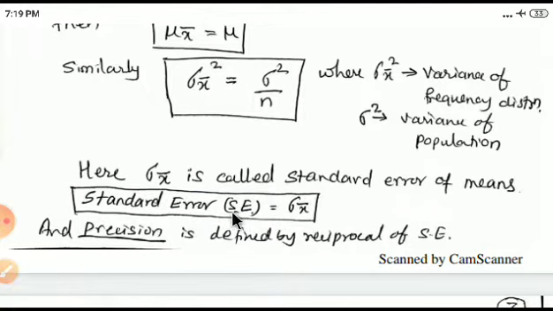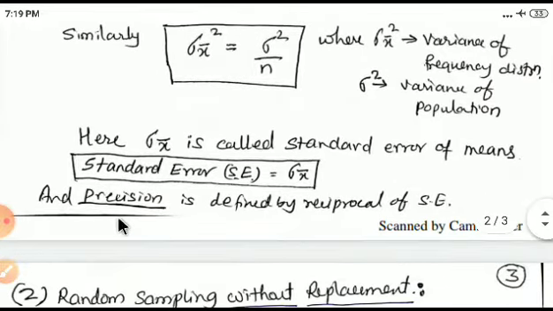So in short, SE, standard error, is the standard deviation of the sample, and precision is defined as the reciprocal of the standard error.